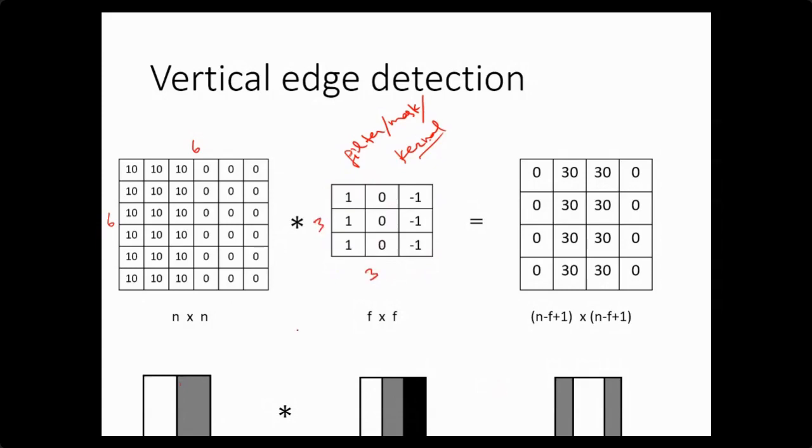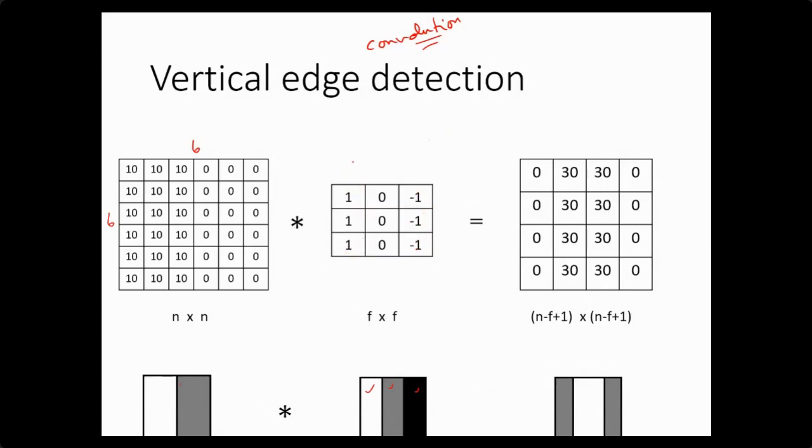Now I will perform a mathematical operation, and that operation is known as the convolution operation. And this convolution operation will help us to find out the vertical edges. If you visualize this particular filter, it contains these pixels whose values are 1, which is higher than 0, so I have represented it as white. These are 0, represented as gray, and these are -1, represented as black. So this is the visualized form of this filter. Now I have to perform this convolution operation.